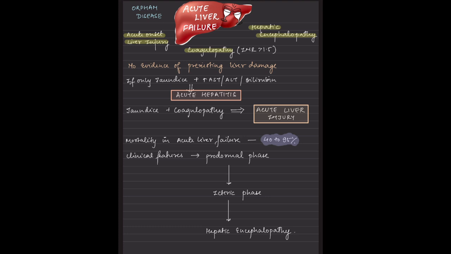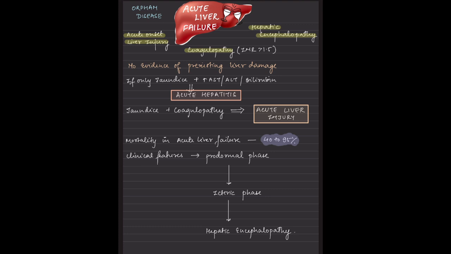So let's make ourselves very clear: when there are elevated liver enzymes with jaundice, it is said to be acute hepatitis, and when there is jaundice as well as a coagulopathy, that means the INR is, say, more than 1.5, then it is acute liver injury. But when there is an acute liver injury with coagulopathy and hepatic encephalopathy, it is said to be acute liver failure. It does not include ascites, remember. So we cannot say a patient with ascites is suffering from acute liver failure.